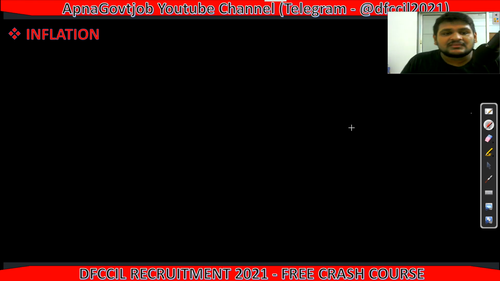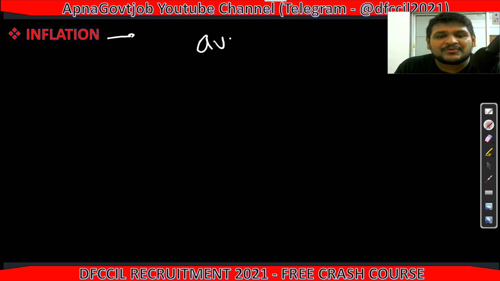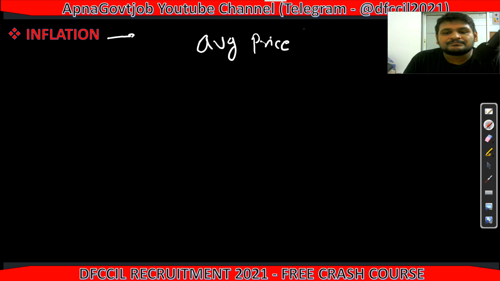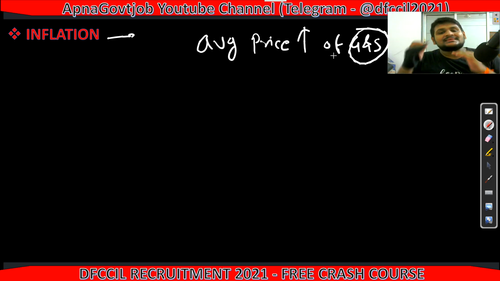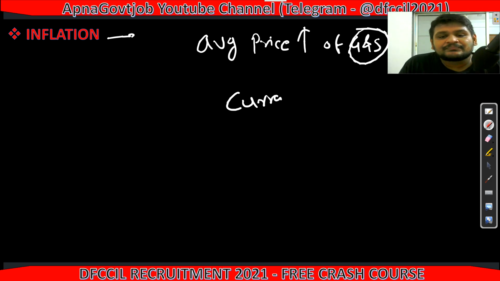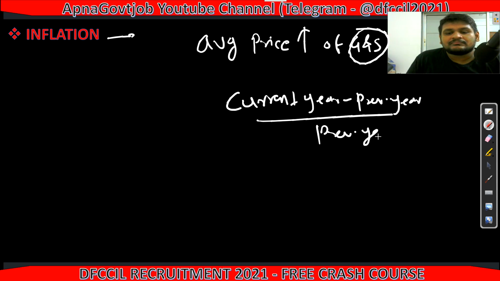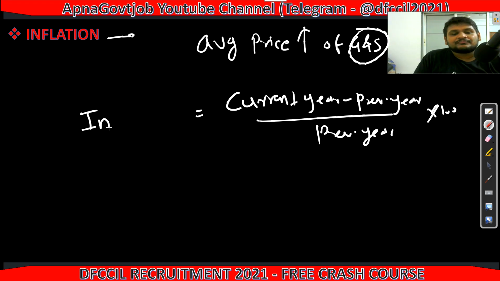Now the next is inflation. What is inflation? I can say it is the average price increase of all the goods and services. When there is a price increment in goods and services, then we call it inflation. How do we calculate inflation? Current year minus previous year, upon previous year, into 100, in percentage. So this is basically your inflation rate.